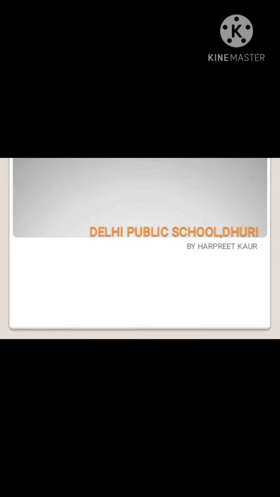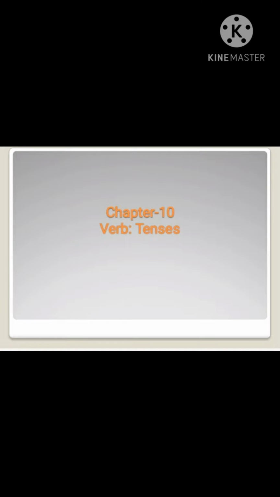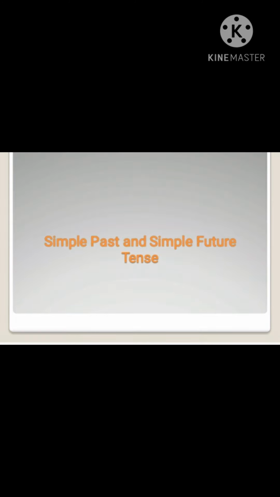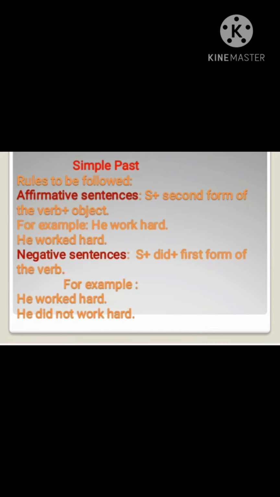So today again we are going to continue with our tenses. Today I will tell you about simple past, simple future, and past continuous tenses. Now let's begin with simple past tense. The following rules are to be followed while doing the simple past tense. Three kinds of sentences are there: affirmative, negative and interrogative.